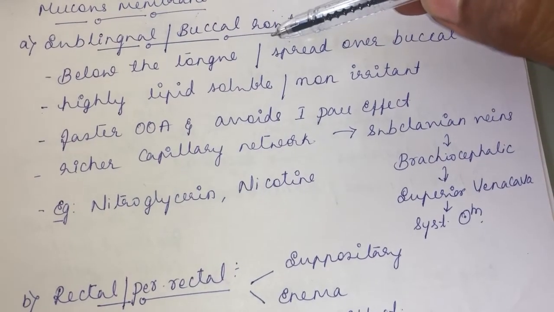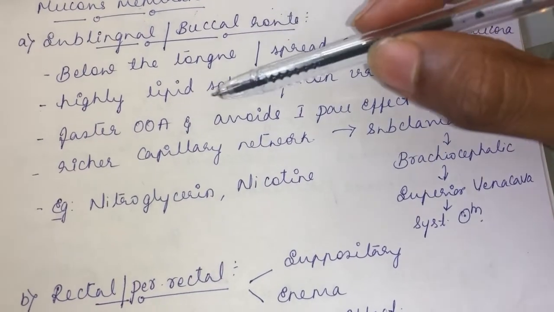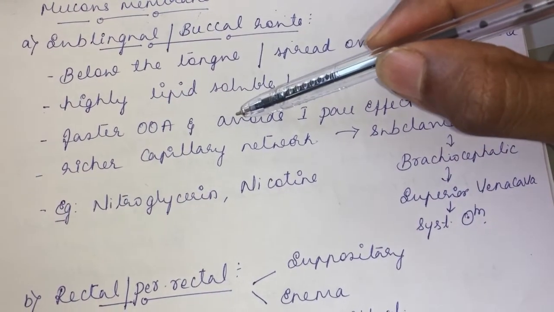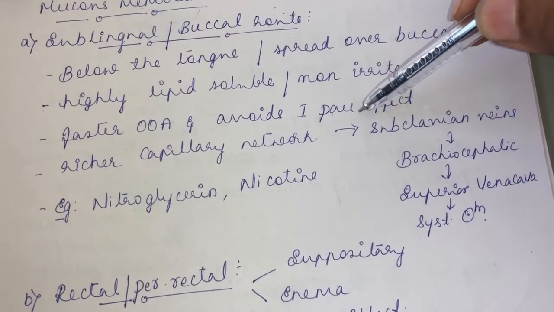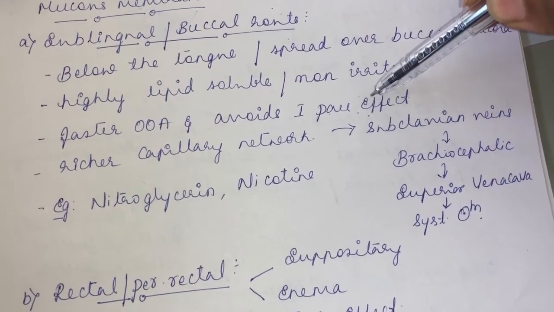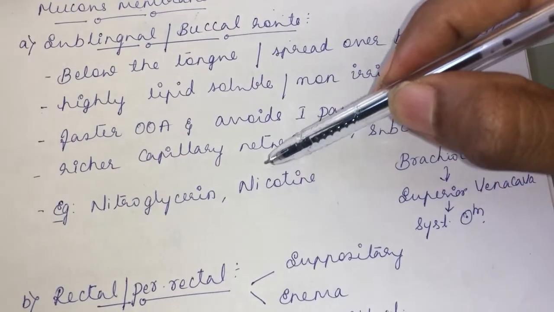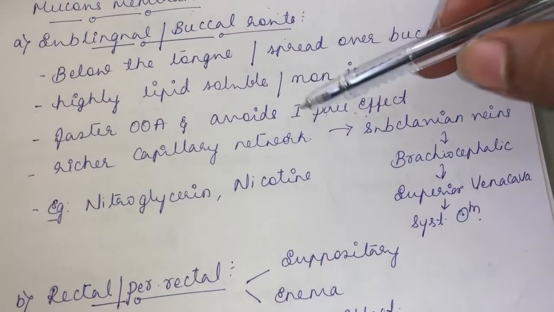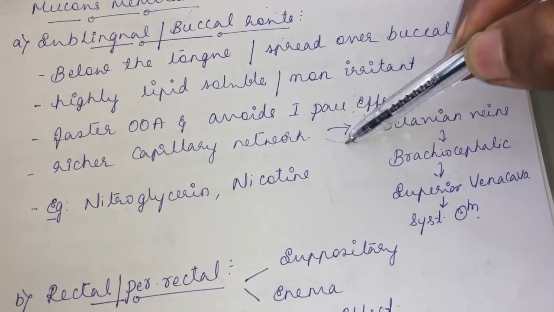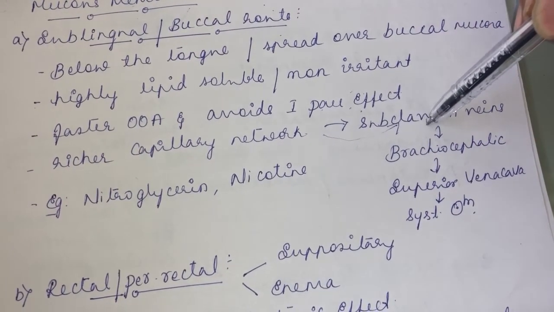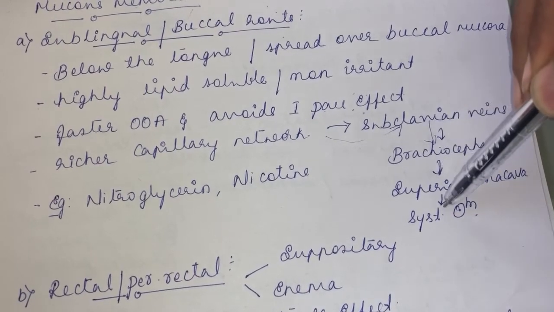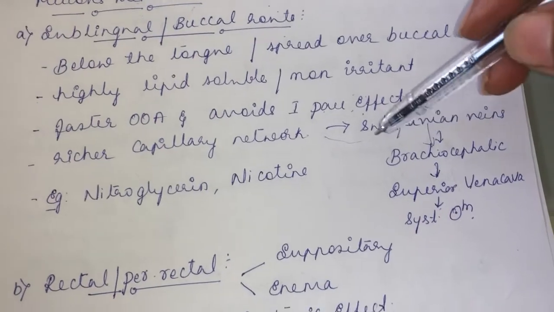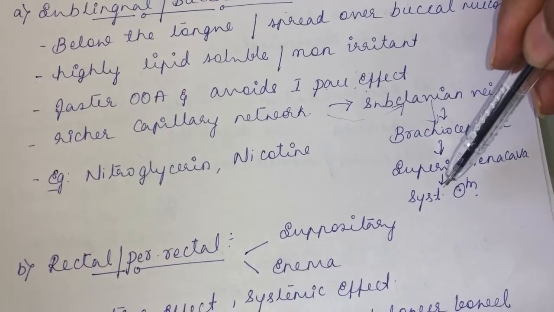So what is the major advantage of sublingual or buccal route? It will have a faster onset of action, and the major benefit of sublingual or buccal route is it avoids first pass effect. Why does it avoid first pass effect? See, there is a tuft of capillaries at the sublingual region and also the buccal area. That capillary drains into the subclavian vein, into brachiocephalic, superior vena cava, systemic circulation. So it will not go into liver or intestine. That's how it will directly go into the systemic circulation.